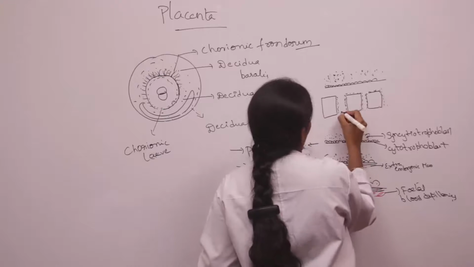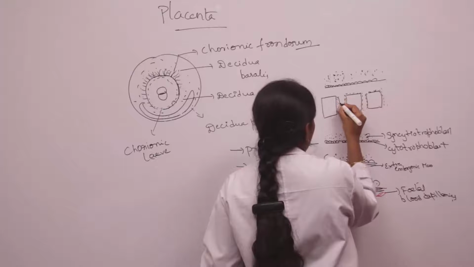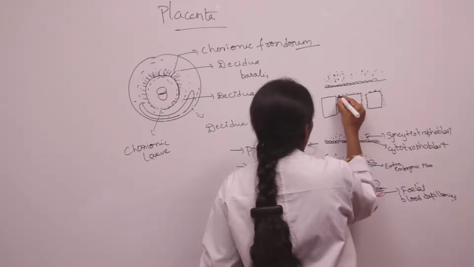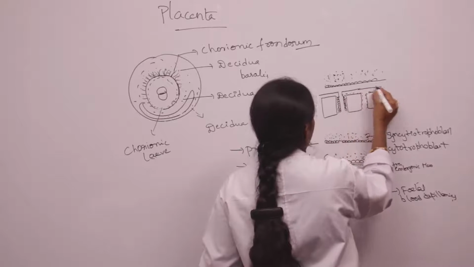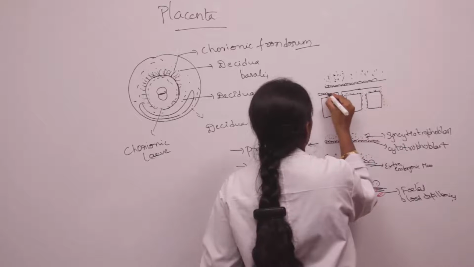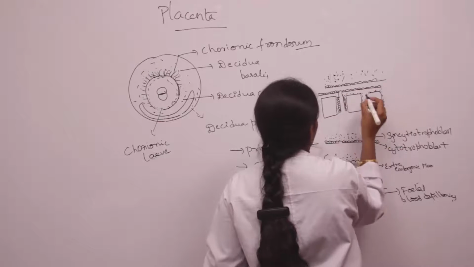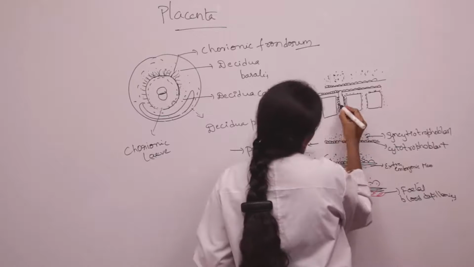Within the syncytiotrophoblasts we have cytotrophoblast, and this cytotrophoblast goes over the syncytiotrophoblasts and forms a cytotrophoblastic plate.